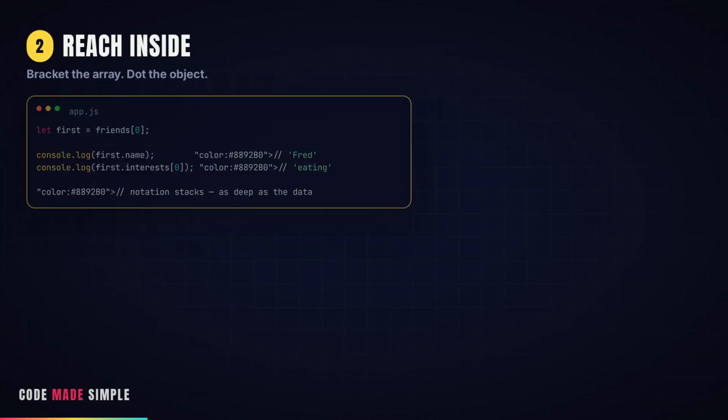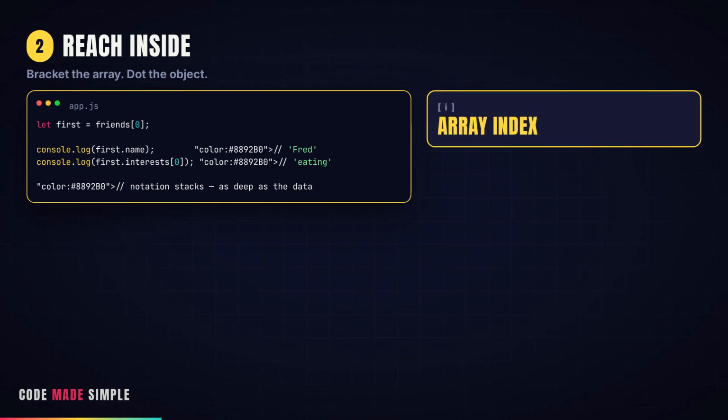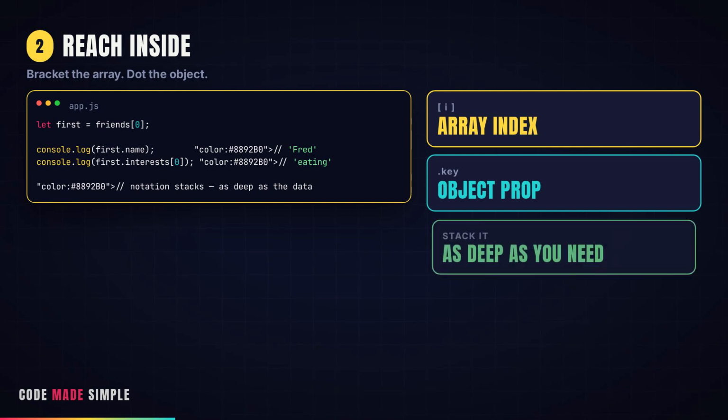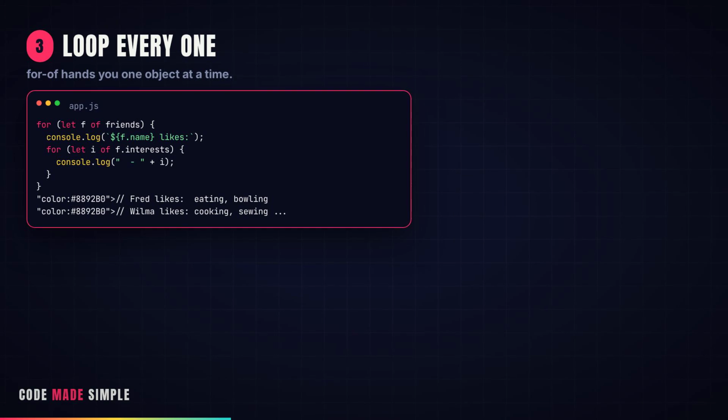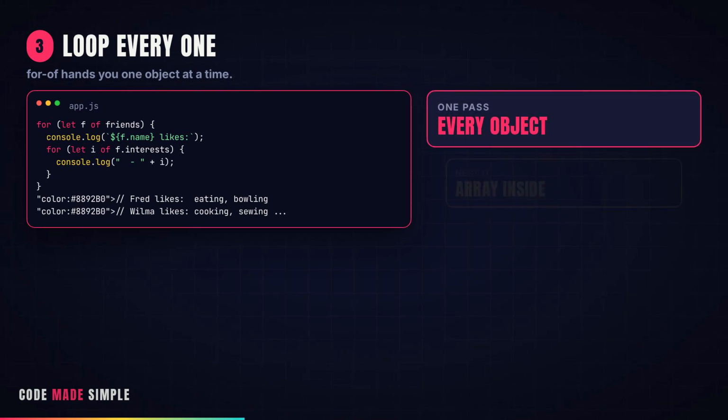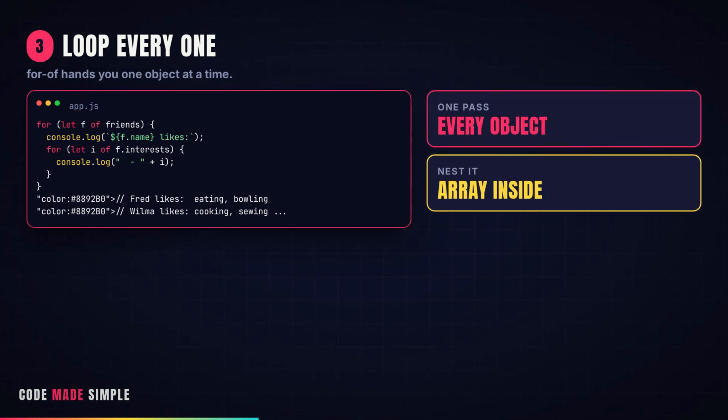Reaching inside, bracket the array to grab a friend. Dot the object to grab the name. Dot deeper for arrays inside. Notation stacks, as deep as your data goes. Looping. forEach hands you one friend at a time. Now you can print, filter, or transform every single one. Same code. 1 friend or 1 million.